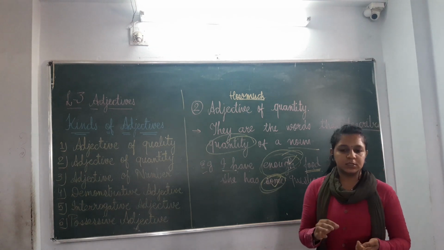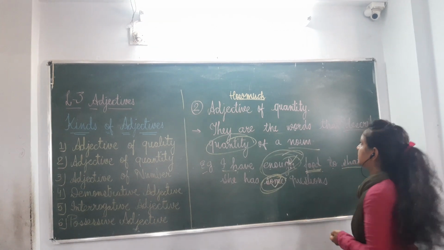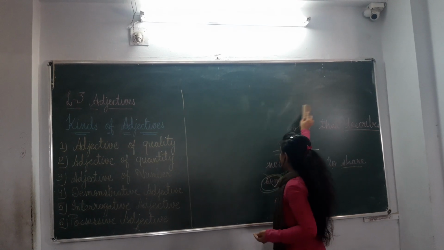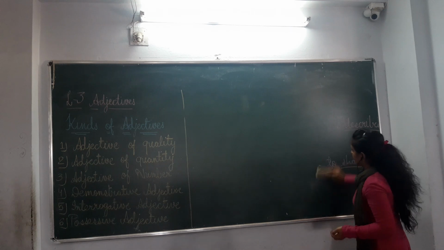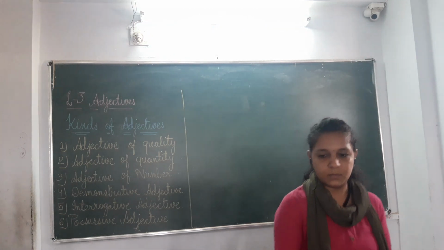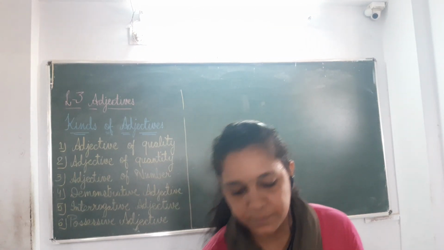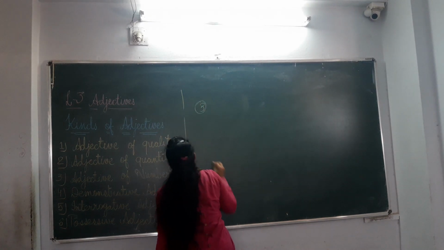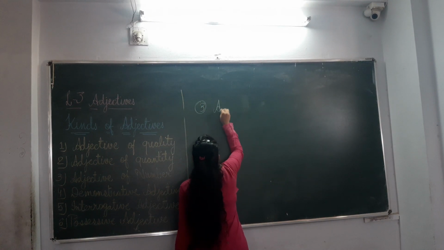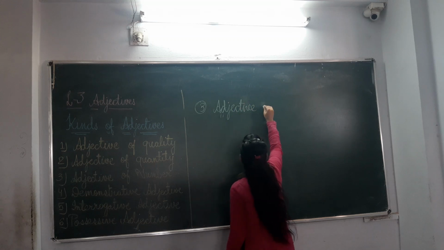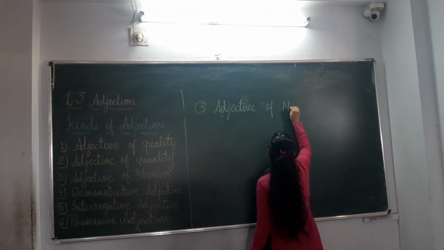So let us move forward to adjective of number. This is so easy to understand. Third one, adjective of number.